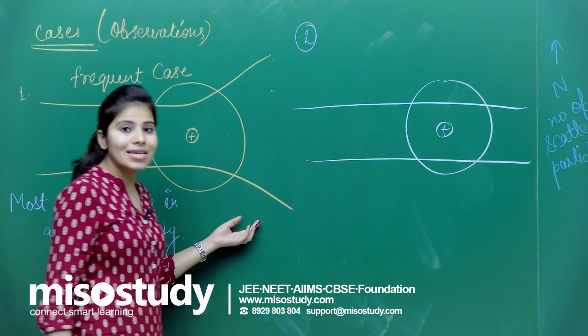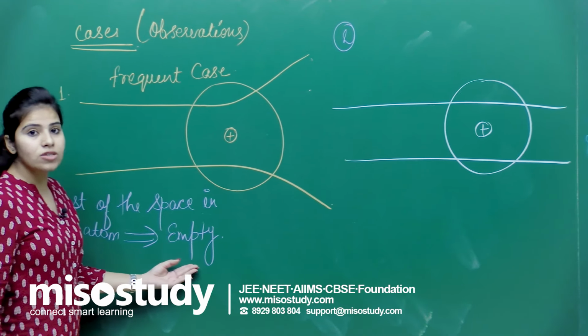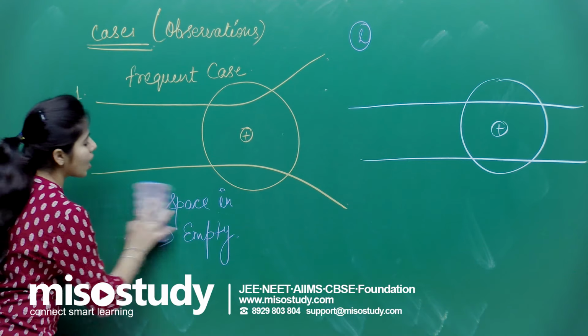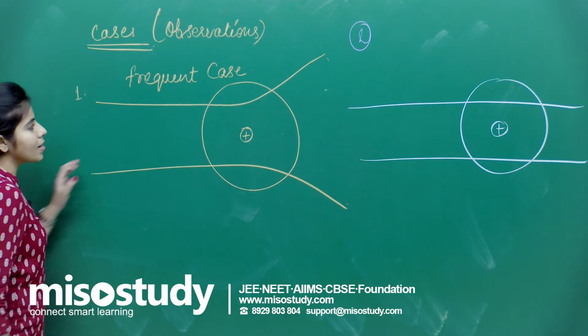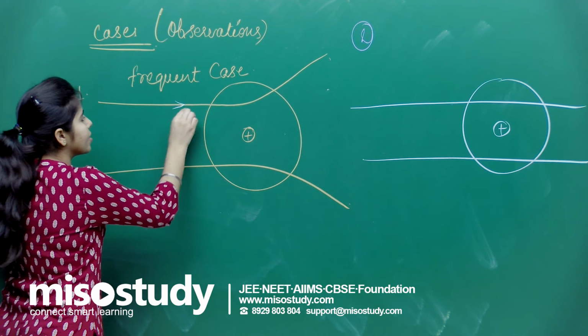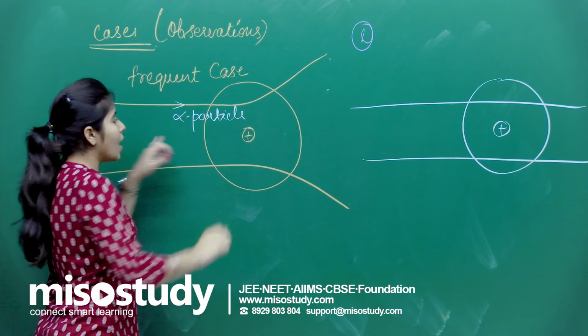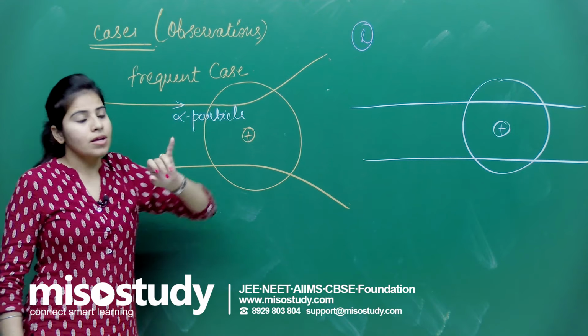Okay, I made a mistake here: the inference of this observation should not be like this, because that is the inference of the other one. The inference of this one is that, because this is an alpha particle and it is being deviated from its path.